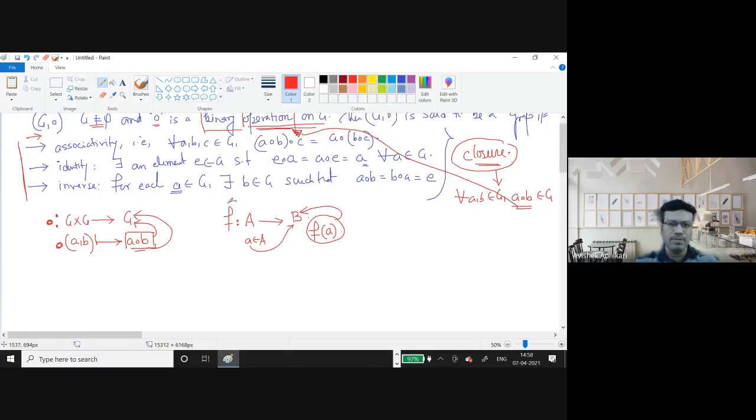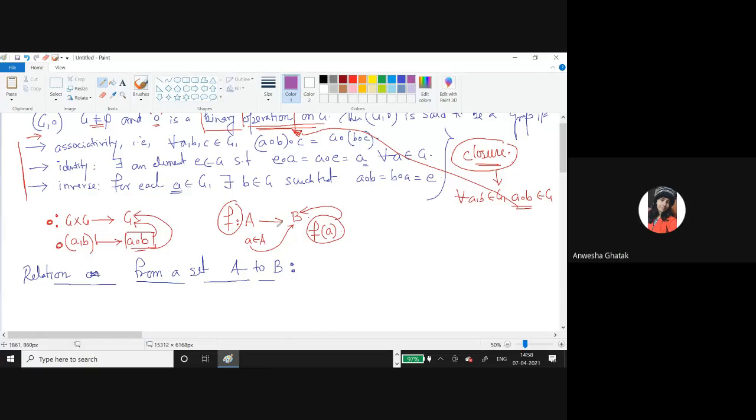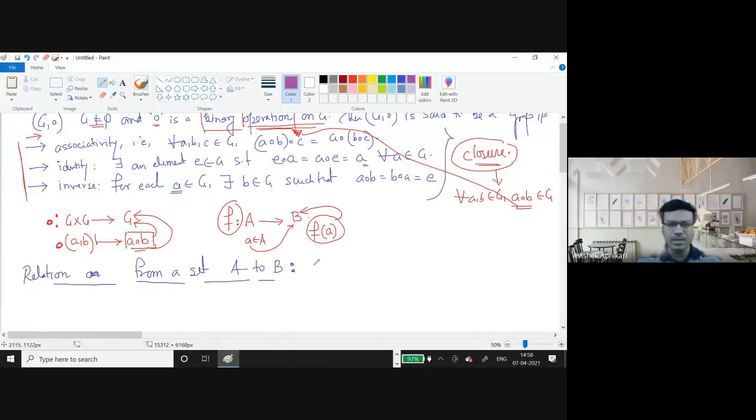So if we go back, we came to function. So we know what we mean by a function. There is another term we usually come across, which is relation. So a relation from a set A to B. What is the definition here? What do you mean by a relation from a set A to a set B? Can anybody tell me? It is a subset of A cross B. Very good. So a relation is nothing but a subset of A cross B.